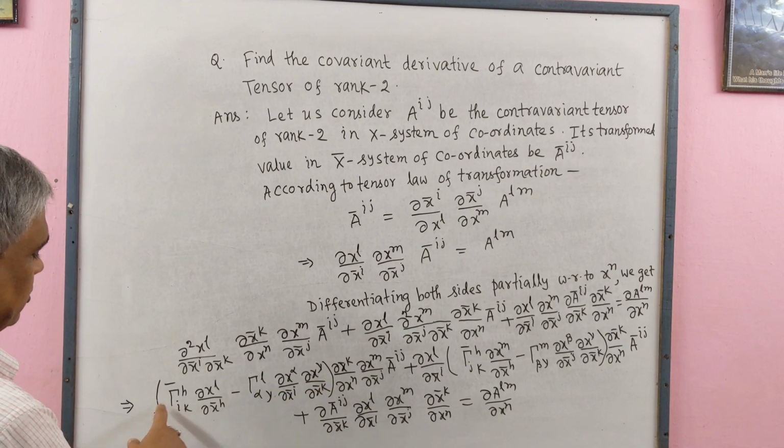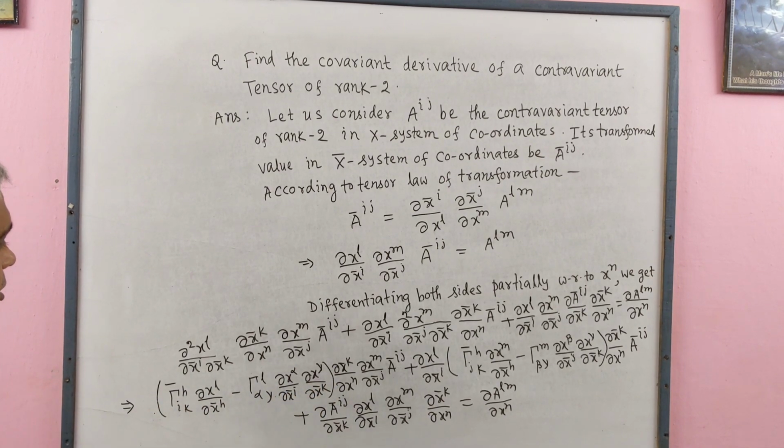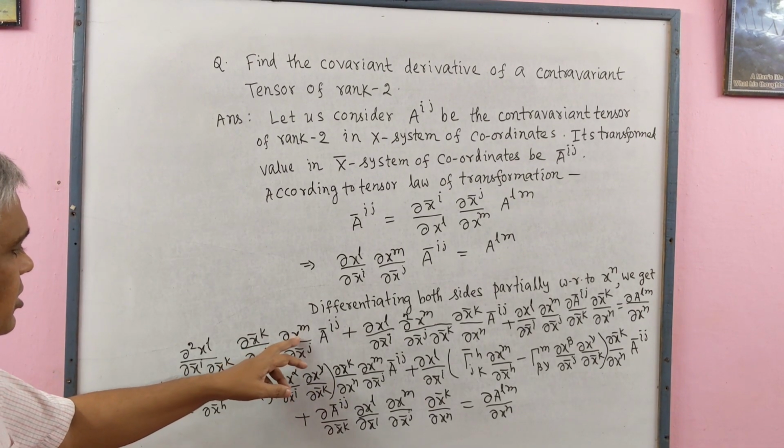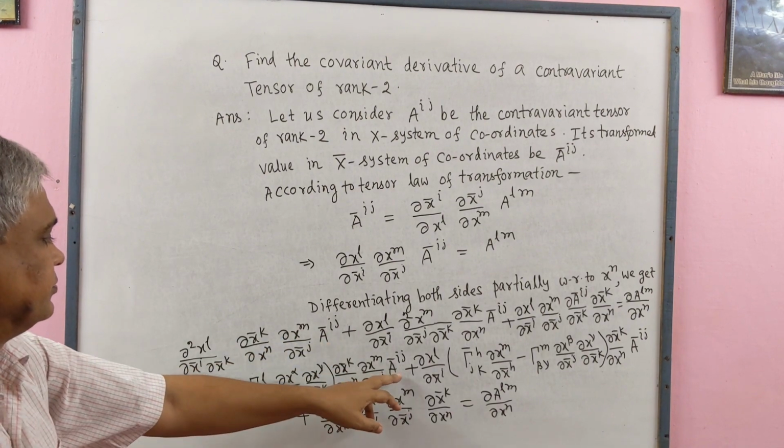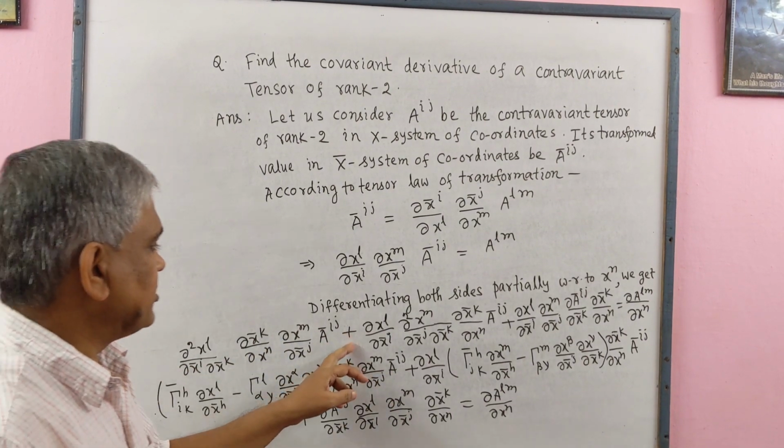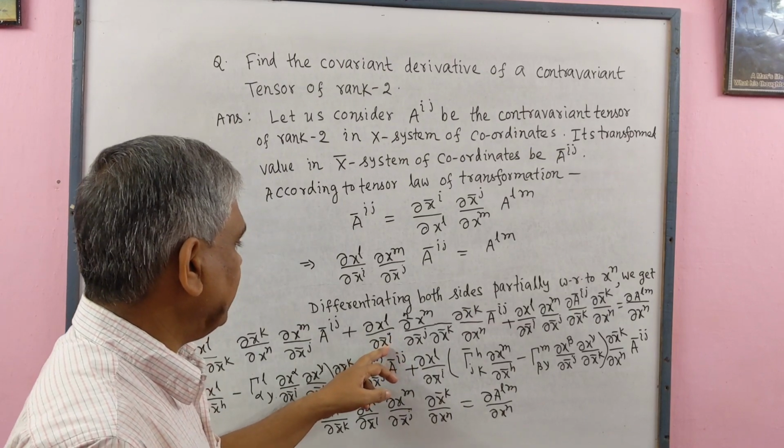This is the value of ∂²x^l/∂x̄^i∂x̄^k. The other three terms remain the same, plus ∂x^l/∂x̄^i.